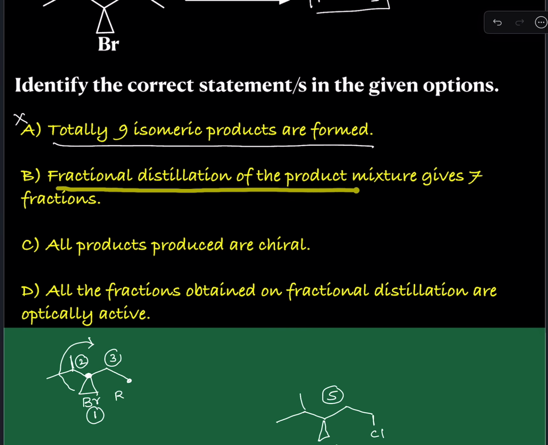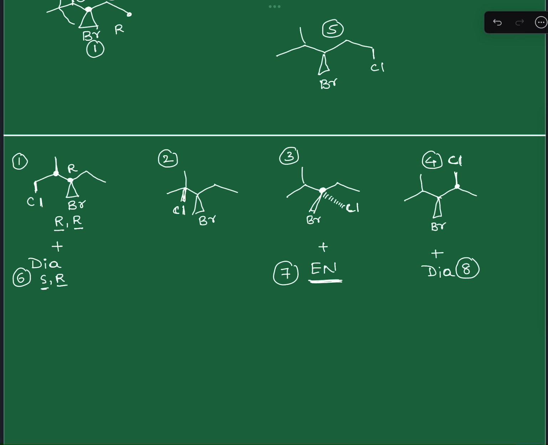Now let us see the second statement. Fractional distillation of the product mixture gives 7 fractions. Between 1 and 6, they are diastereomers, so this is one fraction, and this is definitely a different fraction, because diastereomers have different physical properties.